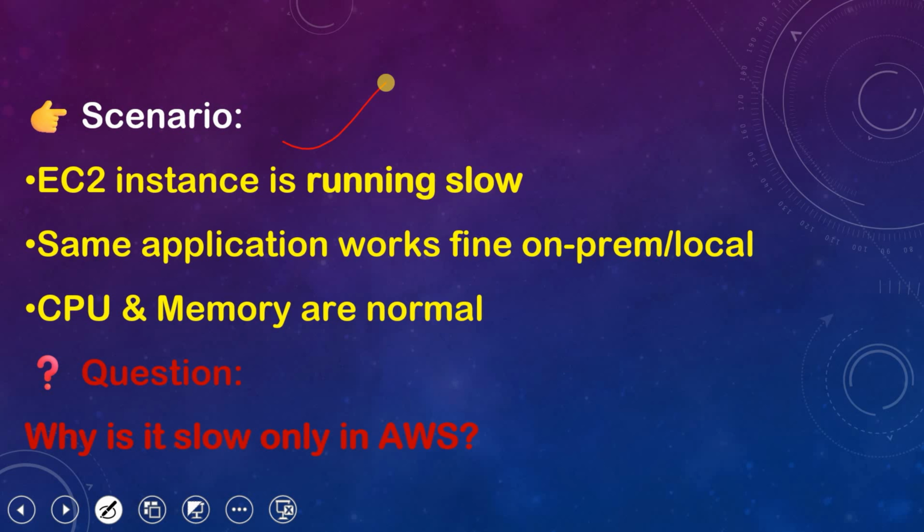Scenario क्या है? EC2 instance is running slow. Same application works fine on on-prem or local. CPU and memory are normal.